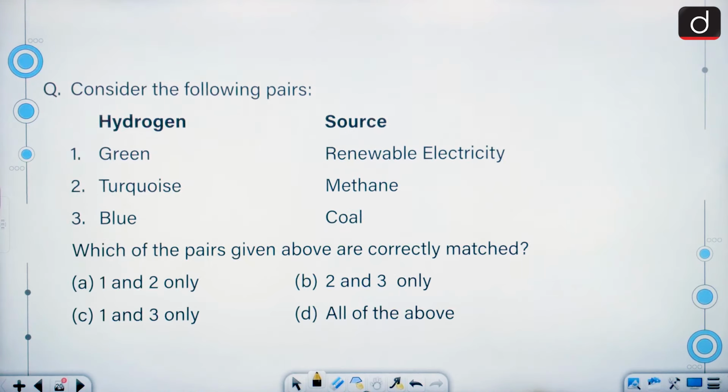Consider the following pairs. We have to match the hydrogen from the source they are obtained. Green, renewable electricity or energy. Turquoise, methane. Blue, coal. So we have to select which of the above mentioned are correctly matched. All are correctly matched. D is the correct answer.